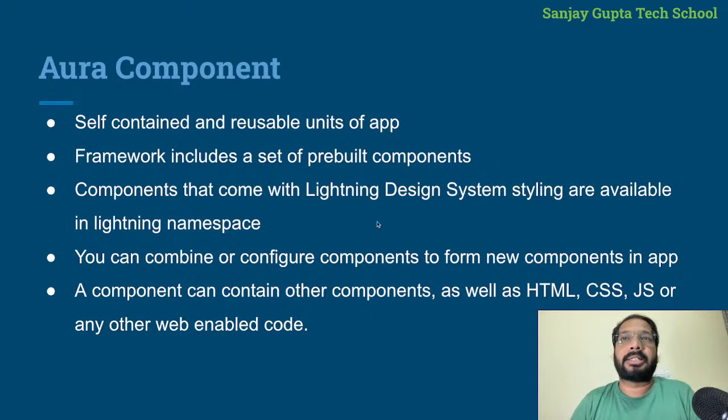Lightning Design System is pre-built and lots of designs are already available, so that we can use them directly with our Lightning component. Then you can combine or configure components to form a new component in an app. Then a component can contain other components as well as HTML, CSS, JavaScript, or any other web enabled code.